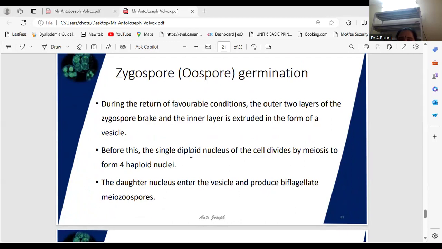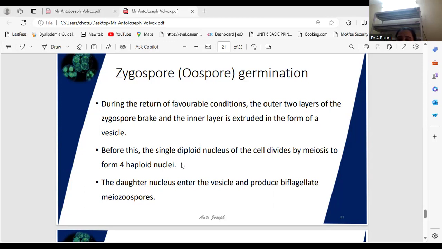Under favorable conditions, the zygote germinates. Its outer wall layer, the exospore, splits open, and the two inner layers, the endospores, grow out as a vesicle. The nucleus undergoes meiosis to form four nuclei, and the protoplasm along with the haploid nuclei migrates into the vesicle to produce biflagellate zoospores. However, it has been pointed out that of these zoospores only one remains functional.